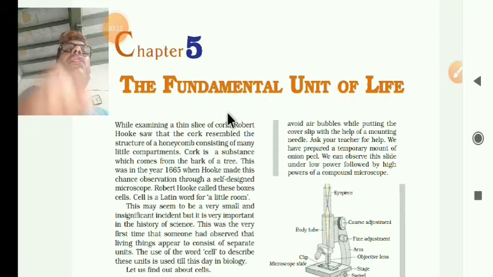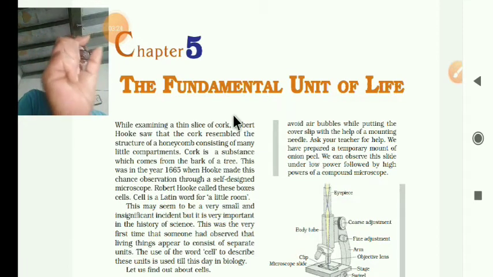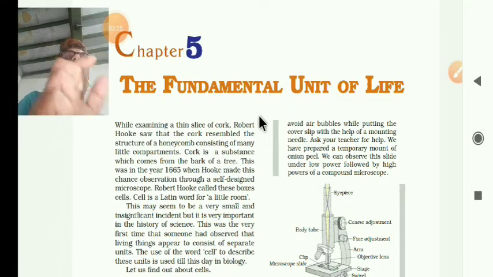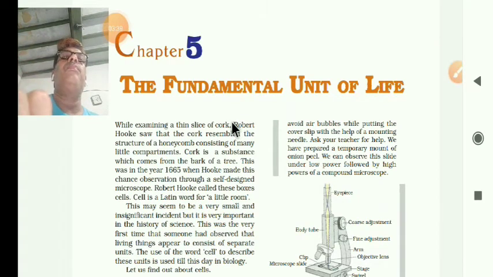Whatever small rooms he found, we are calling them boxes or compartments. Cell comes from the Latin word, it is now known as cellula. It's a small room.